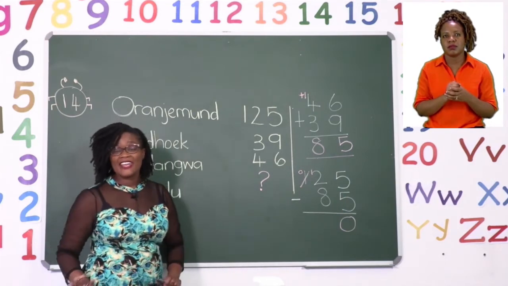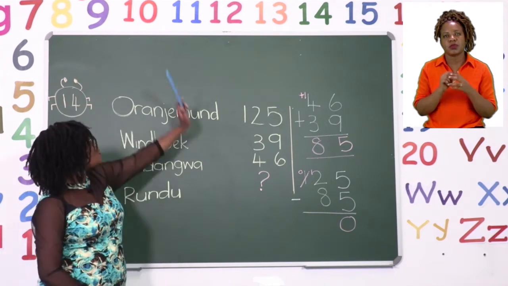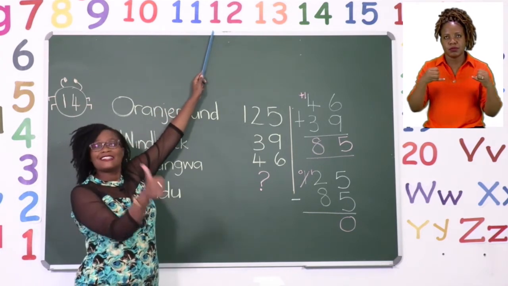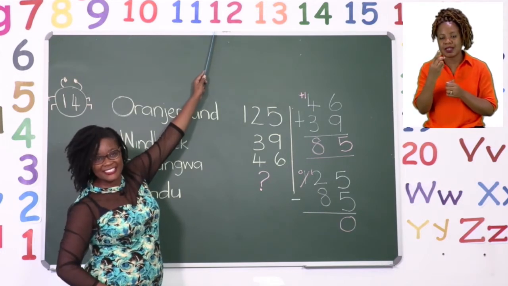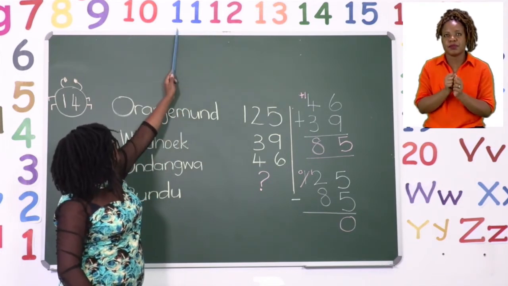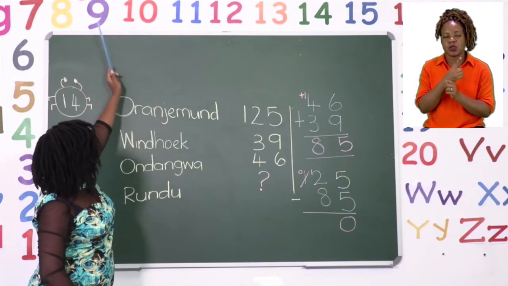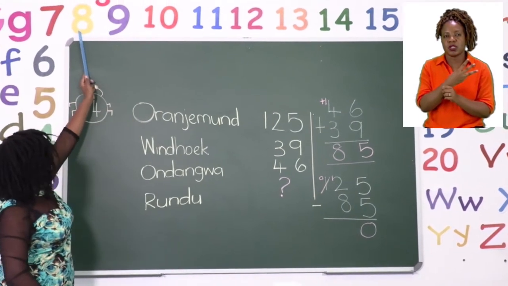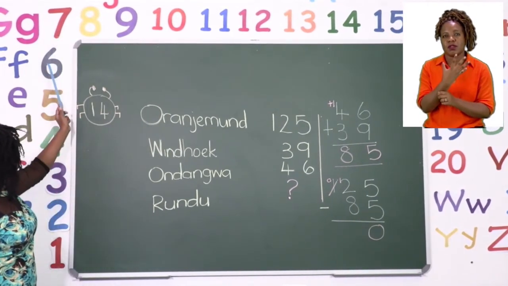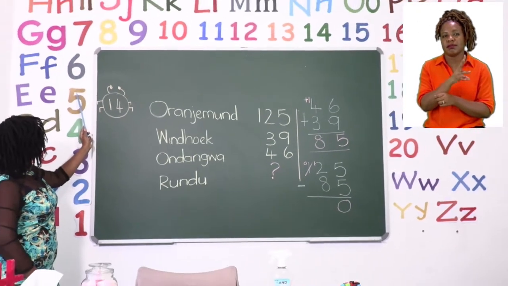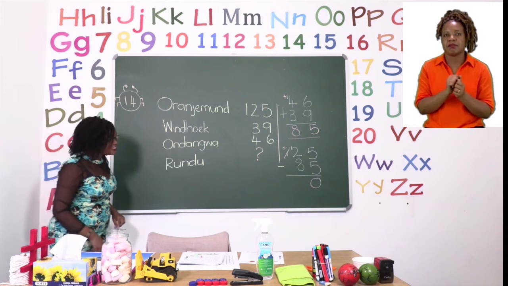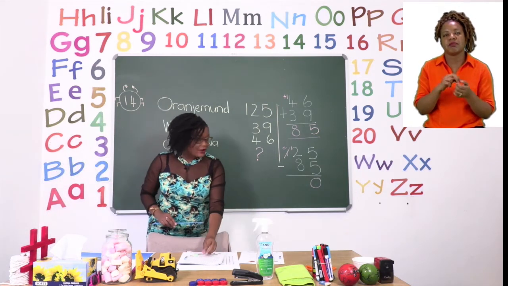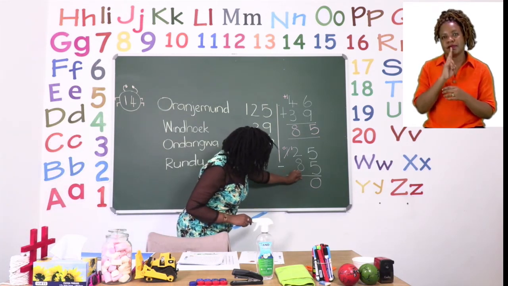So we go to 12 and we are subtracting 8. And this time we can actually use the number line. So we have 12 and we're counting backwards. Are we ready? Let's go. 1, 2, 3, 4, 5, 6, 7, 8. So our answer is 4. So we are going to write our answer 4.